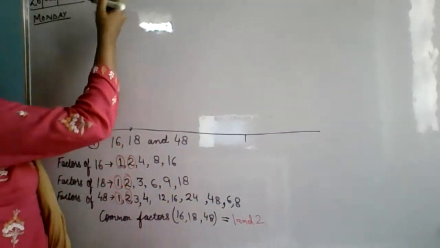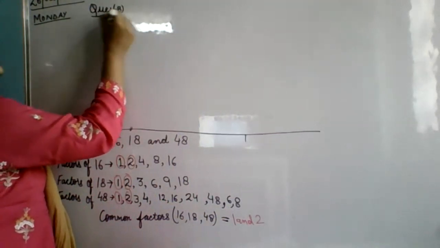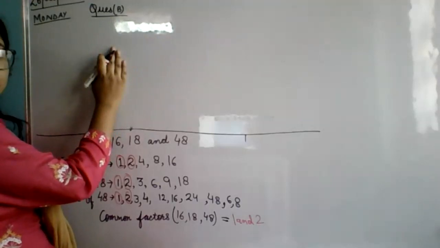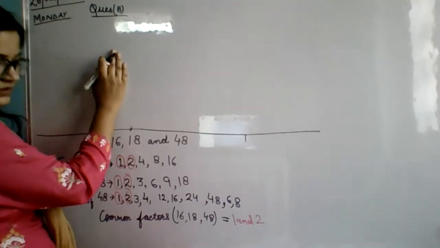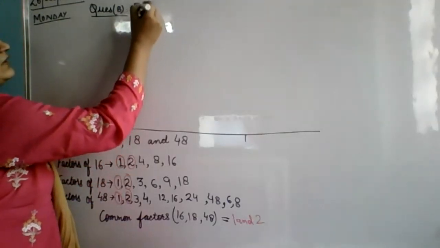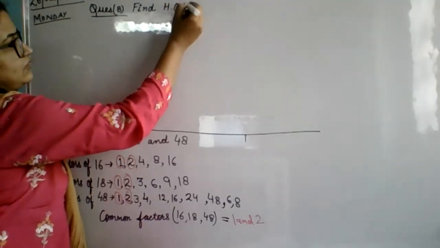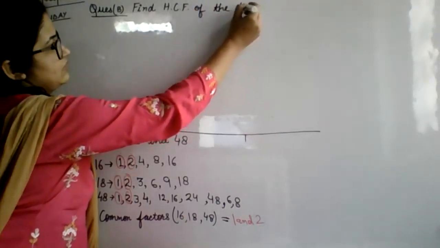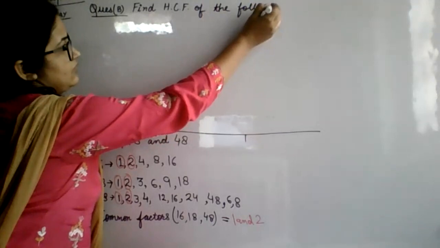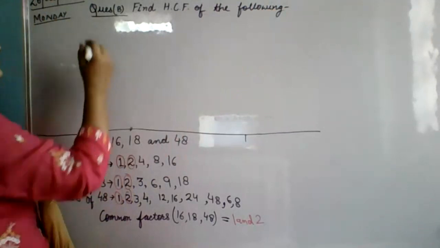Okay. Now, write question B on the top. Write question B. Right, find the HCF of the following.